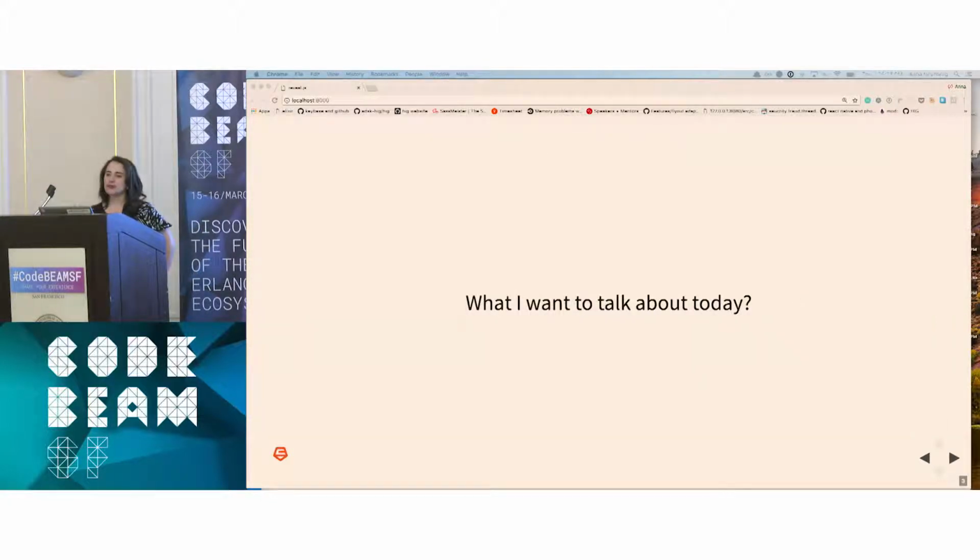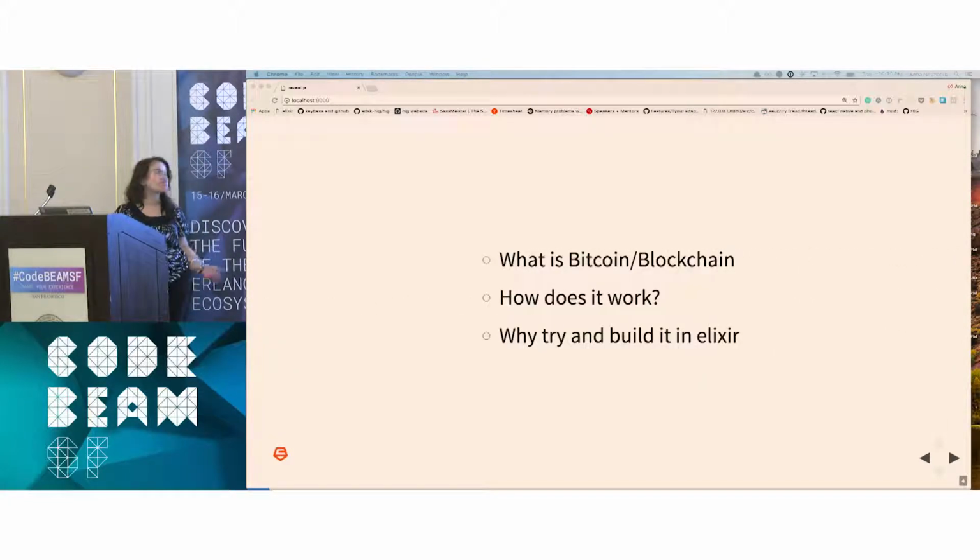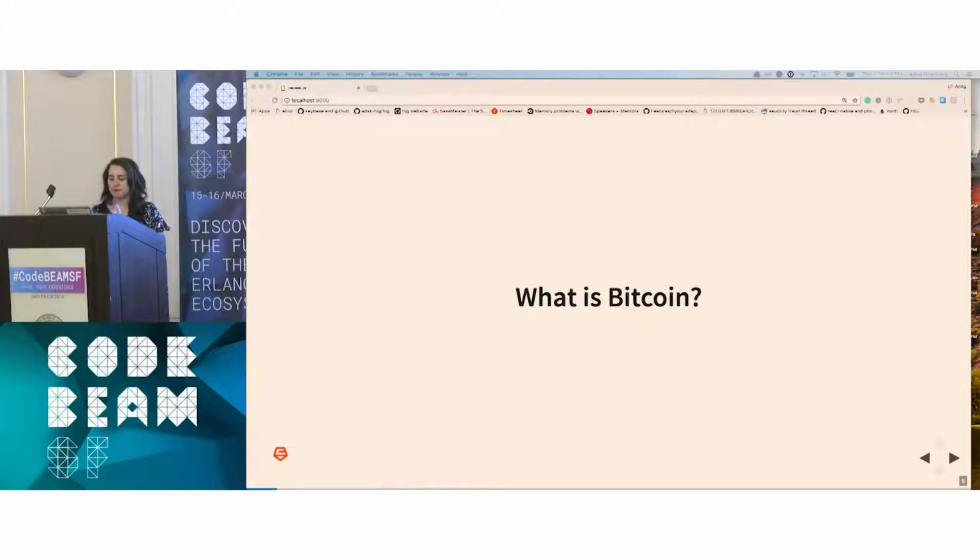Okay, so I kind of mentioned this, but what I want to talk about today is: what is Bitcoin and the blockchain? What's all the hype about? Why do we care? How does it work? And then why might we try and build it in Elixir? So what is Bitcoin?